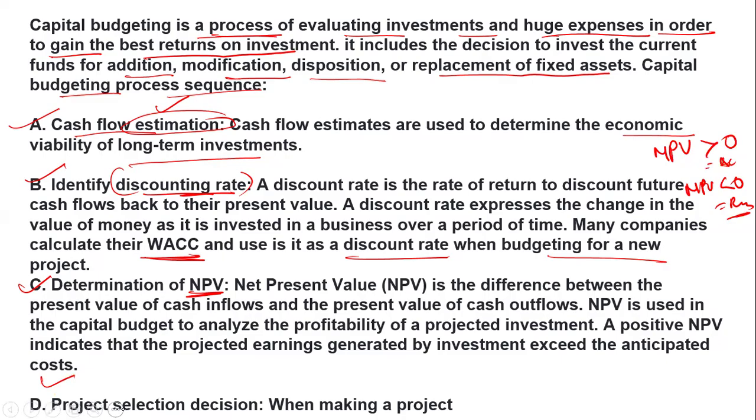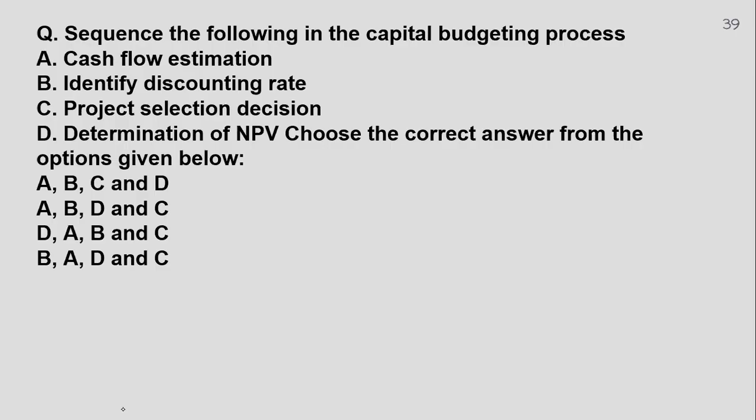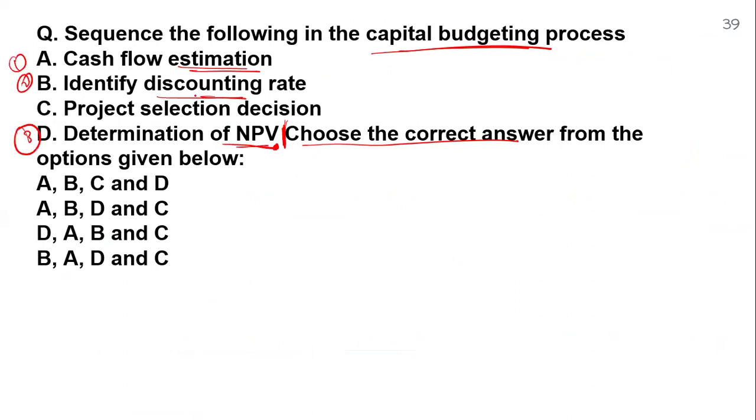Okay. So this is a process. So yes, this is a capital budgeting process. First thing that you have to estimate, then the discounting rate. After that, determine the NPV. That means first, second, third, and then after that, last one, the project selection decision.